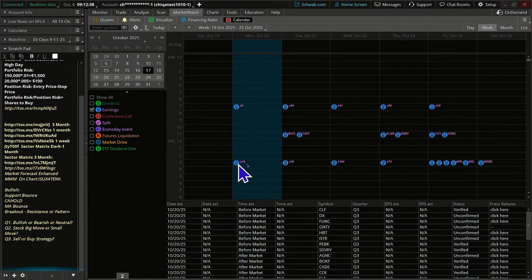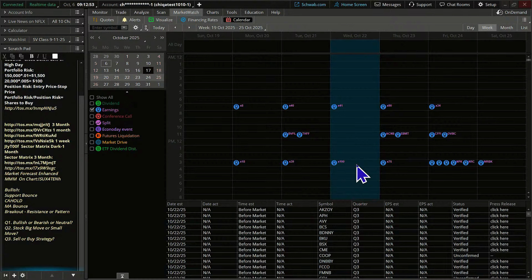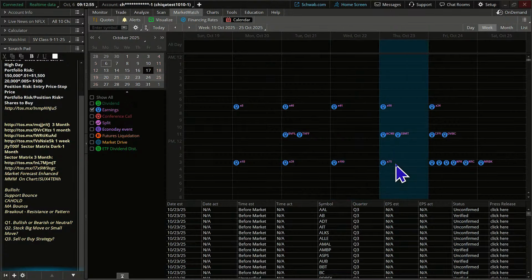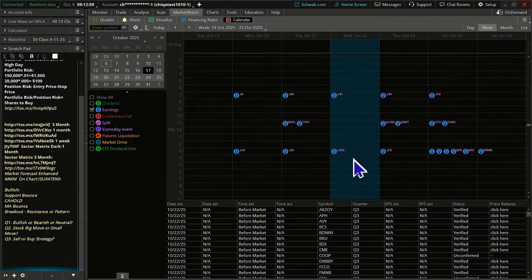And so there are some additional ones here Monday night. It looks like there's about 18, but I went fishing where there would be a lot of companies that might be recognizable. So I looked in Tuesday, and most of the ones I picked came from Wednesday and Thursday, okay? If you click on that calendar date, it will populate down below. You can see the date changed here to October 22nd.